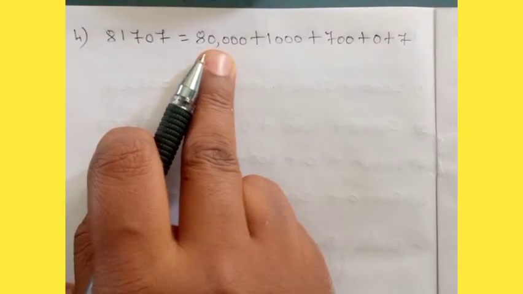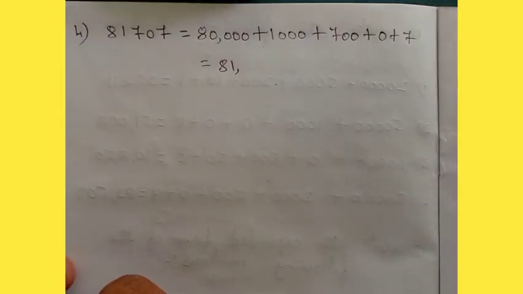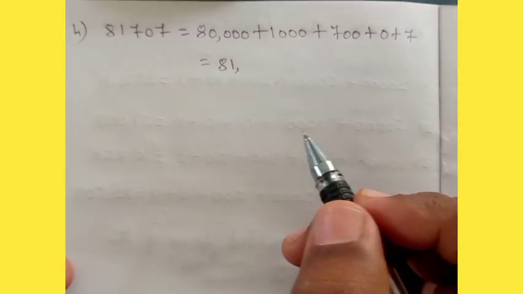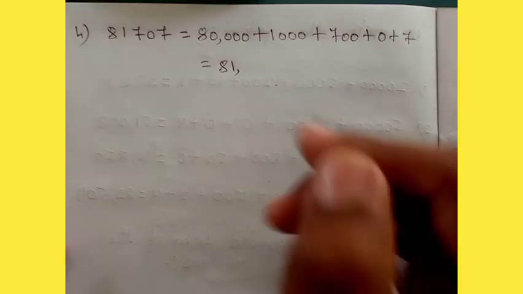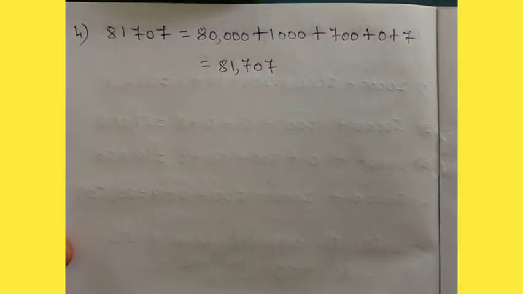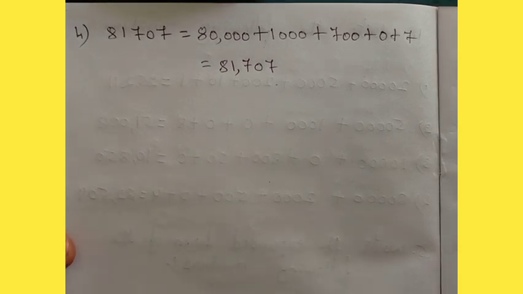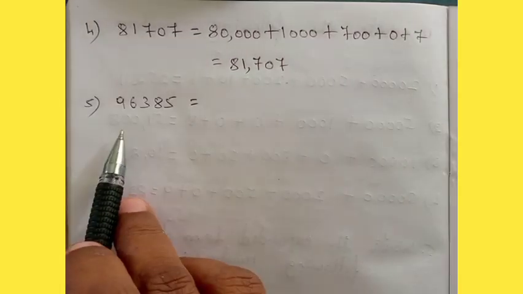So now 80,000 plus 1,000. How much will it become? 81,000. So write down 81,000 comma. Okay. Then 707. So write down 707. Okay, let us write the fifth one now. Fifth one. Okay, fifth one I have written here.